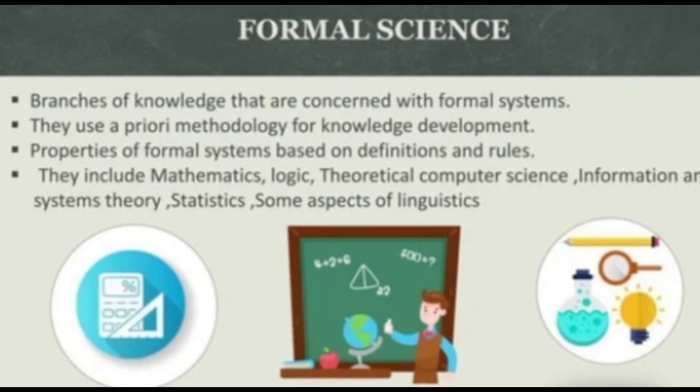So we go now to formal science. Formal science is a branch of knowledge concerned with formal systems. They are used as a prior methodology for knowledge development. The properties of formal systems are based on definitions and rules. It includes mathematics, logic, theoretical computer science, information and systems theory, statistics, and some aspects of linguistics.